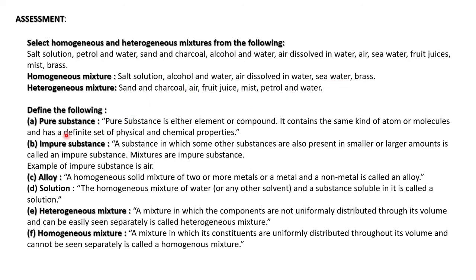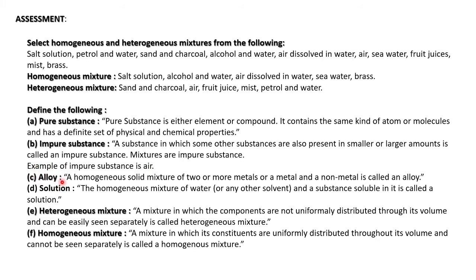Okay. Then define the following. These are all we have to give the definition of. Pure substances: a pure substance is either an element or a compound. It contains the same kind of atom or molecule and has a definite set of physical and chemical properties. That is a pure substance. An impure substance is a substance in which some other substances are also present in smaller or larger amounts. Mixture or impure substance, for example, air is a mixture.